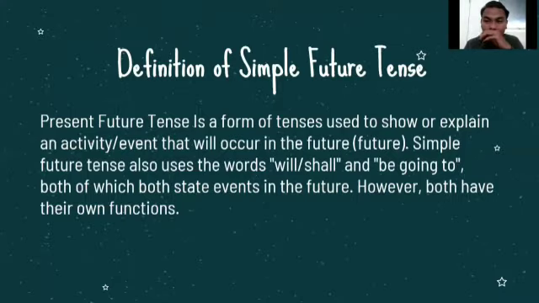And further, the use of simple future tense itself: it uses modal auxiliaries such as will, be going to, and also be about to to express an activity that will happen or occur in the future itself. Go on.